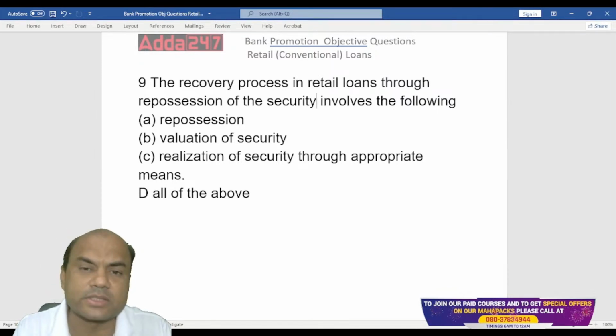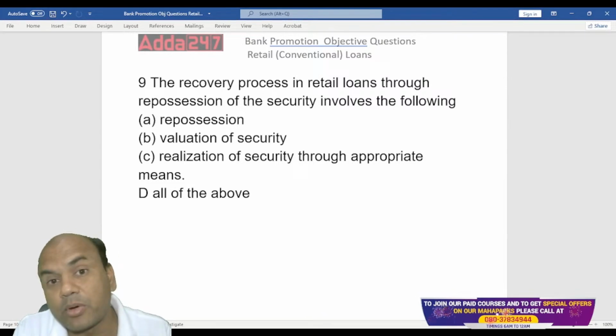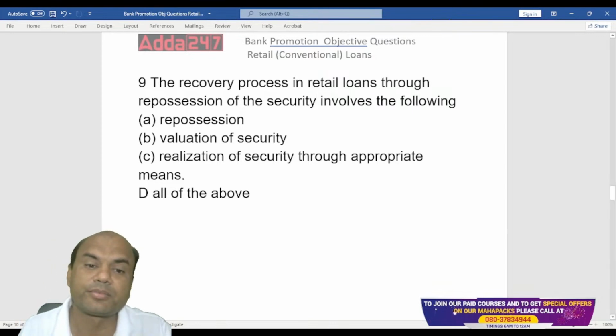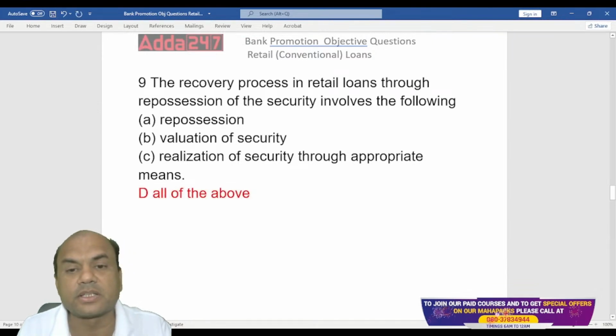So coming back to our question, realization means what? I'll try to sell that property, and whatever value I get, I'll recover my loan, and the remaining amount I'll give back to that customer. Isn't it? So the answer is what? All of the above. In repossession, I'll do all of the above. I'll do the repossession, valuation and selling of that asset.